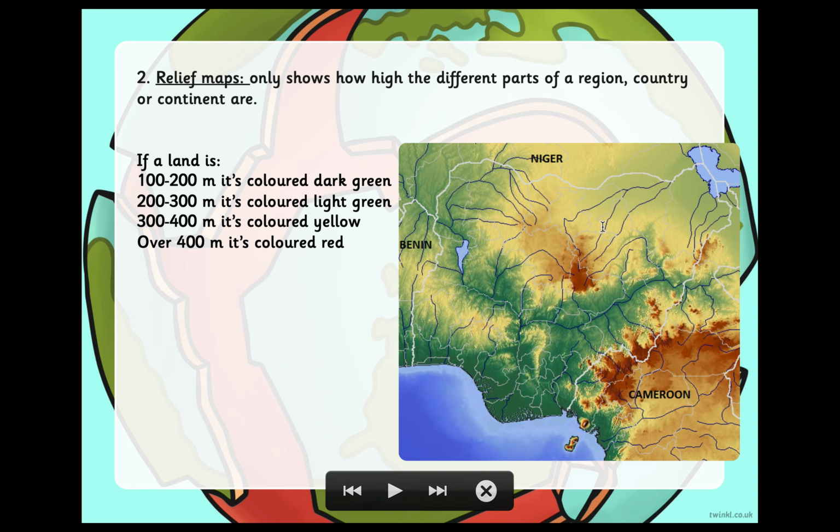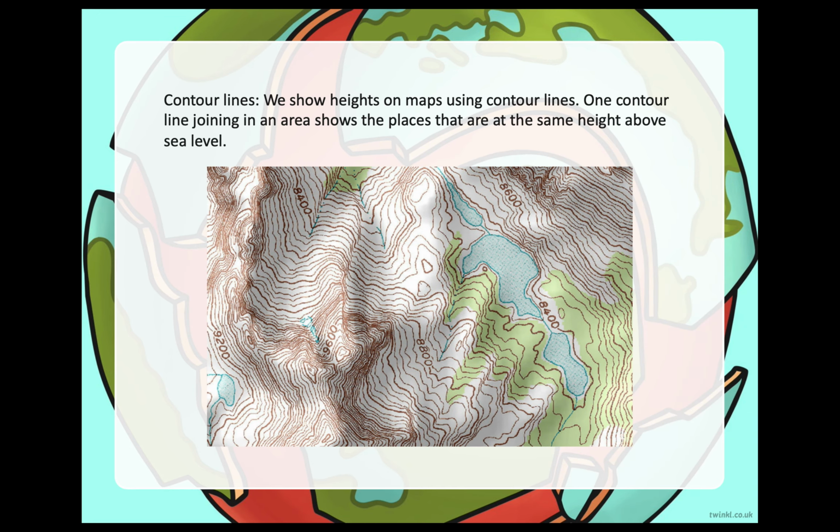That's why we created contour lines, so it's more detailed, so we know which part of the land is actually the same height, right? So the reason why the lines are joined together, they're crowded here, is because this part of the land actually rises up.